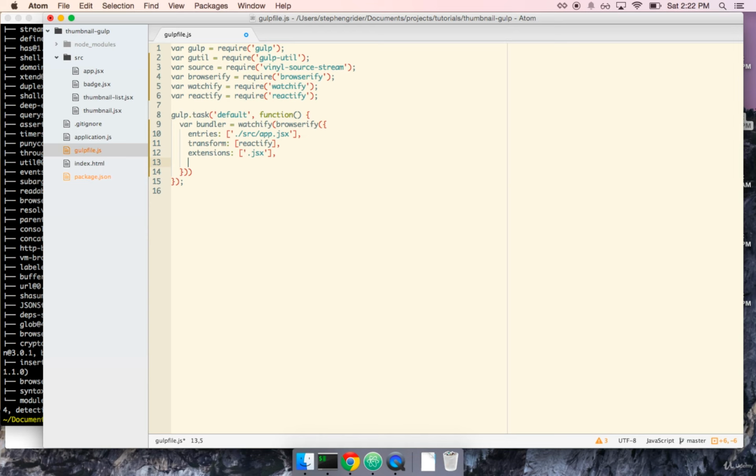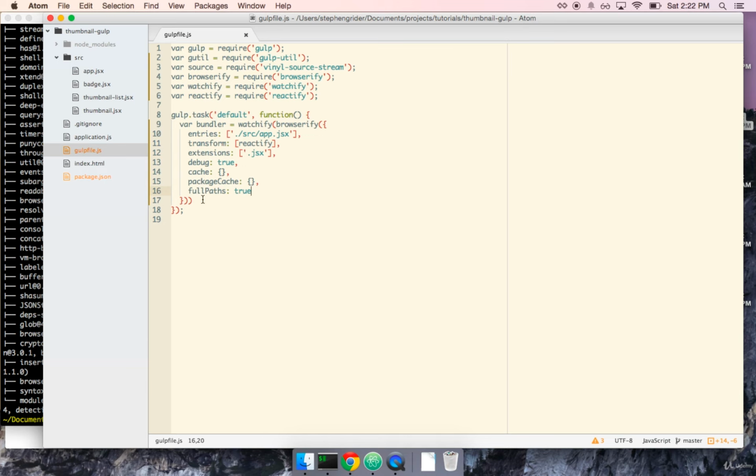And then finally, we've got a little bit of boilerplate, I would probably say. And that's going to be debug true. We're going to do cache as an empty object, package cache is an empty object, and finally fullPaths true. And these last couple ones right here are just boilerplate.